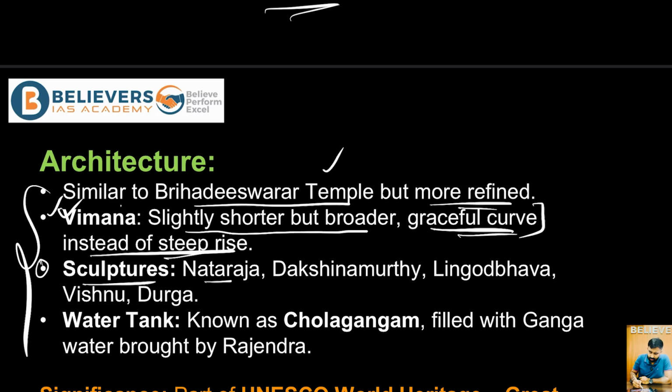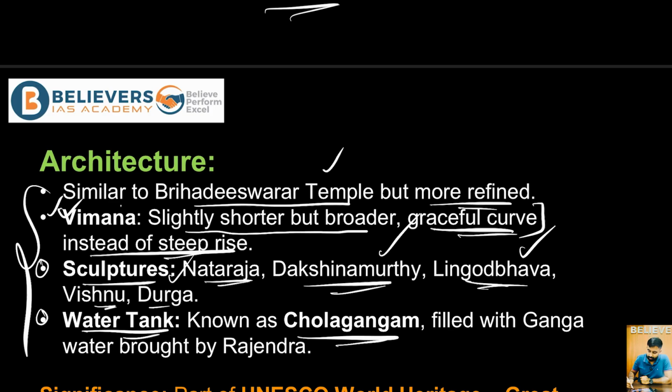Now talking about the sculptures, it had a few important figures, especially of Nataraja, Dakshinamurti, Lingodbhava, Vishnu, Durga, right? So these were the important deities which were present in the form of sculptures. And also talking about the water tank, which usually they used to build within the temple, it was called Chola Gangam, and this Chola Gangam water tank was filled with the Ganga water, which was brought by Rajendra after his conquest. So this is also another important key thing to remember.